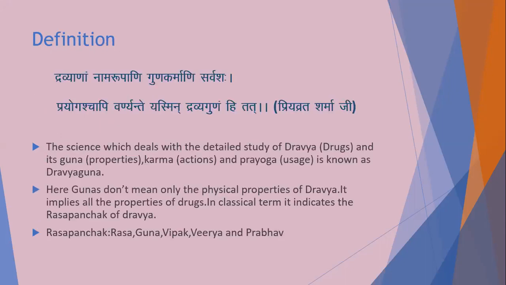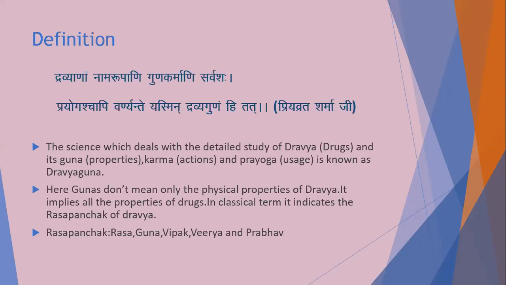Then definition of Dravyaguna. Acharya Priyavat Sharma ji has mentioned the definition of Dravyaguna. That is, Dravyanam Nama Rupani Guna Karmani Sarvasah Prayogaschapi Varnyante Yasmin Dravyagunam hi tat. It means, Dravyanam Nama Rupani, the science which deals with the Nama or nomenclature, Rupa or morphological characters, Lakshan of Dravya.